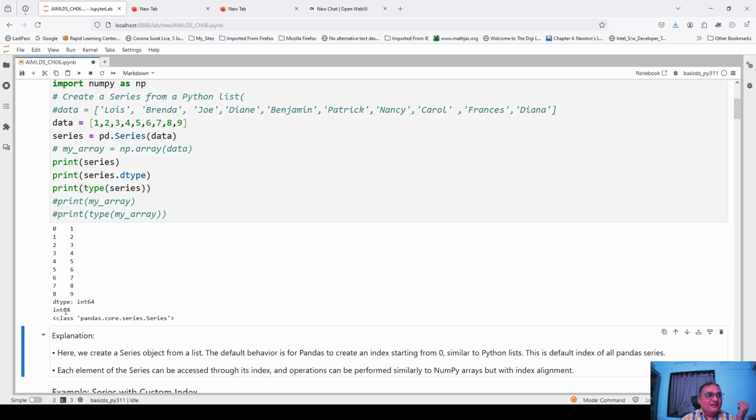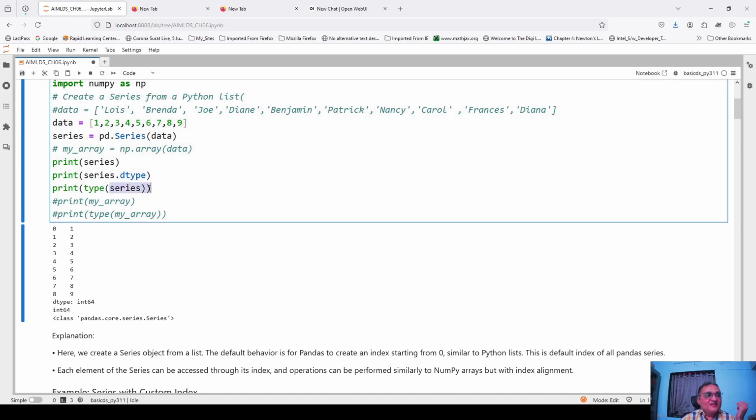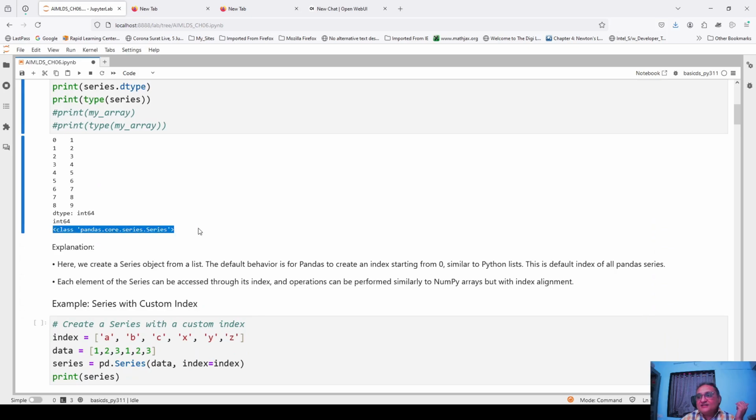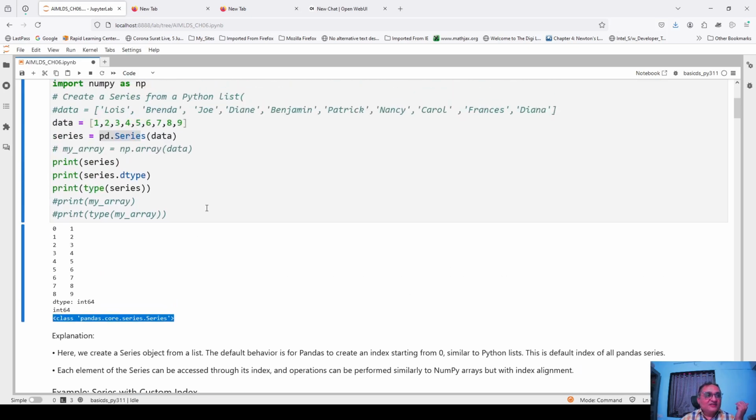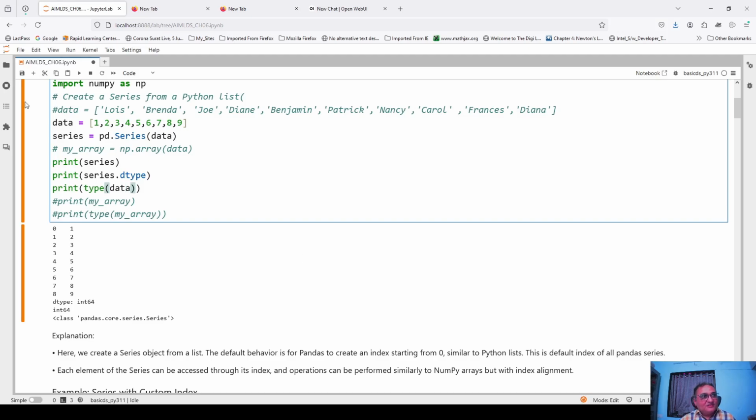So here if I do that, you get that this series data structure, which is newly created by pd.Series, is of which type? It is pandas.core.series.Series. In short, it is a pandas Series. Fine. I can use this type function for any data. For example, if I use this type function for my original data, what is that data? It is a Python list.